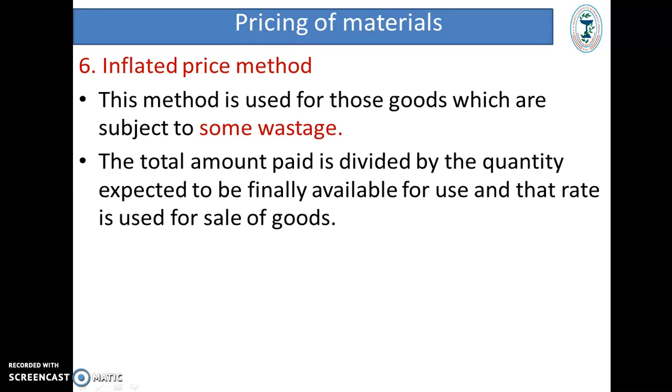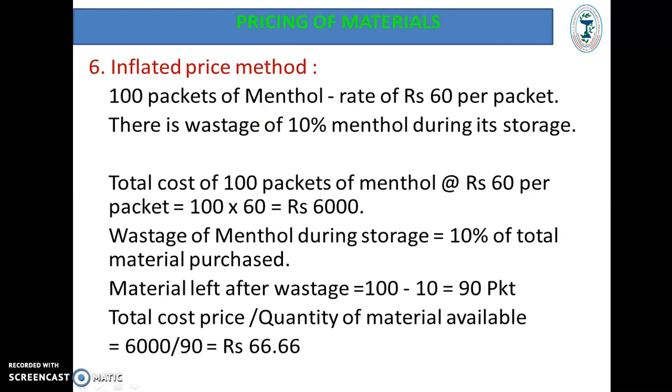This method is useful for those goods which are subject to some wastage. The total amount paid is divided by the quantity expected to be finally available for use, and that rate is used to sell the goods.